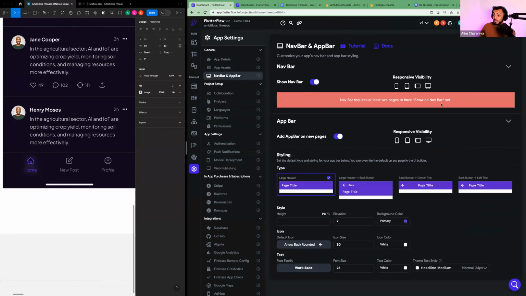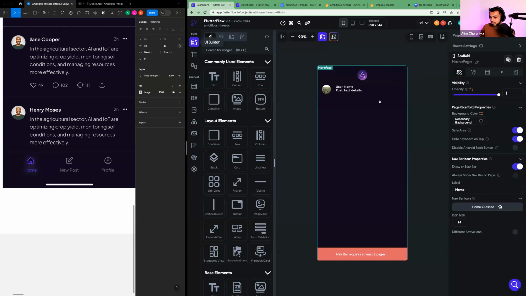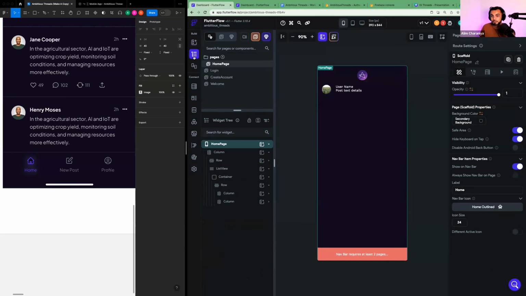Navbar requires at least 2 pages to have show on navbar set. That's because the navbar needs 2 pages to show up in the bottom. So we need to have 2 pages for it, which is okay. We'll fix that. And notice how it's yelling at us. That's good. So what we'll do is we'll go to our widget tree and create a new page.